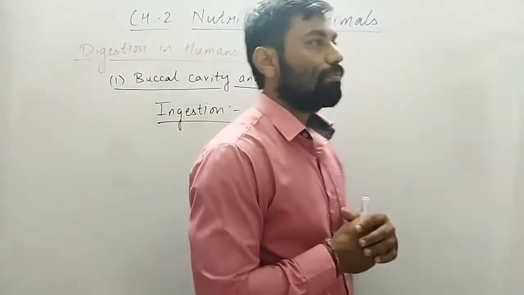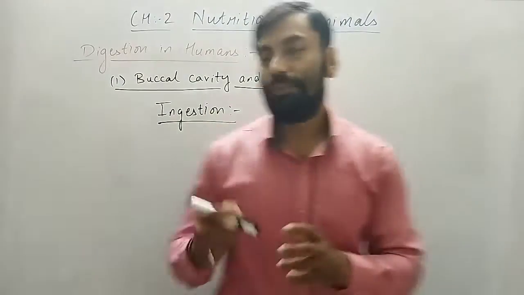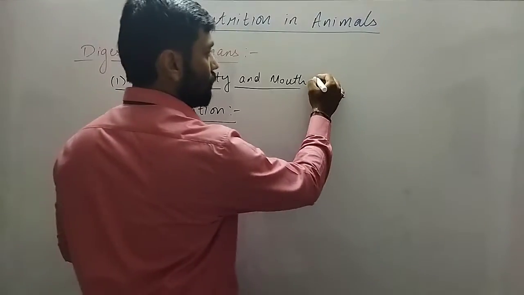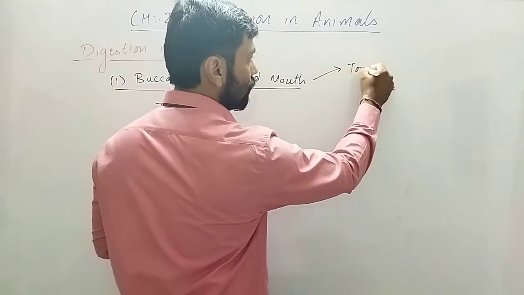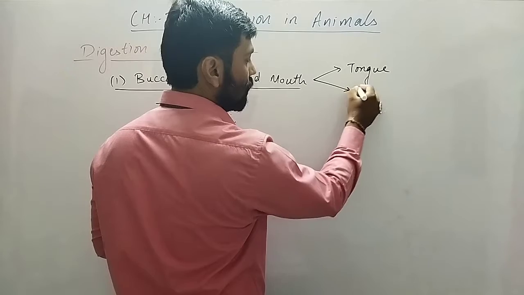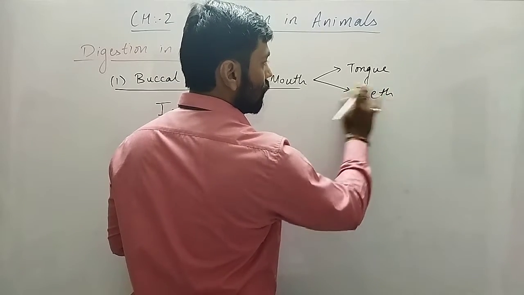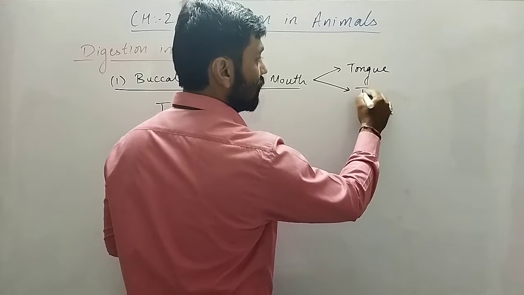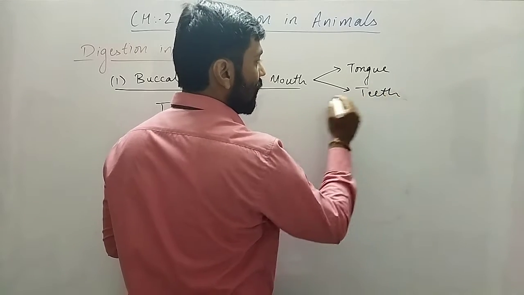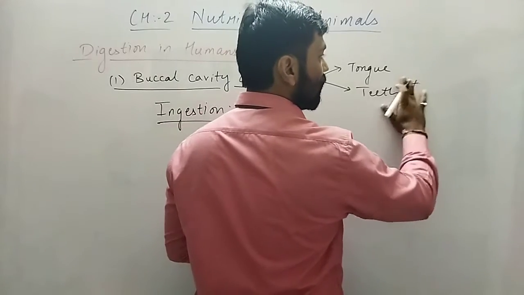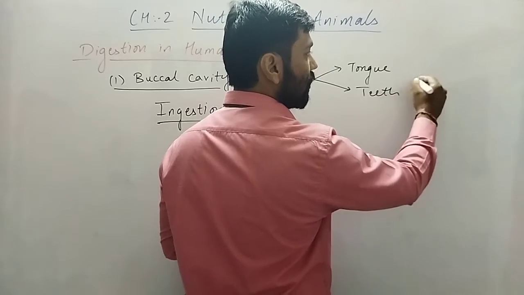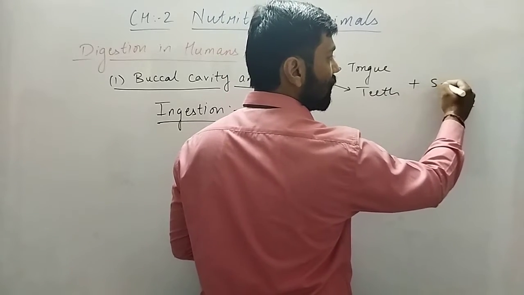So the buccal cavity consists of the tongue, teeth, right? And along with that, we have already discussed, the salivary gland.